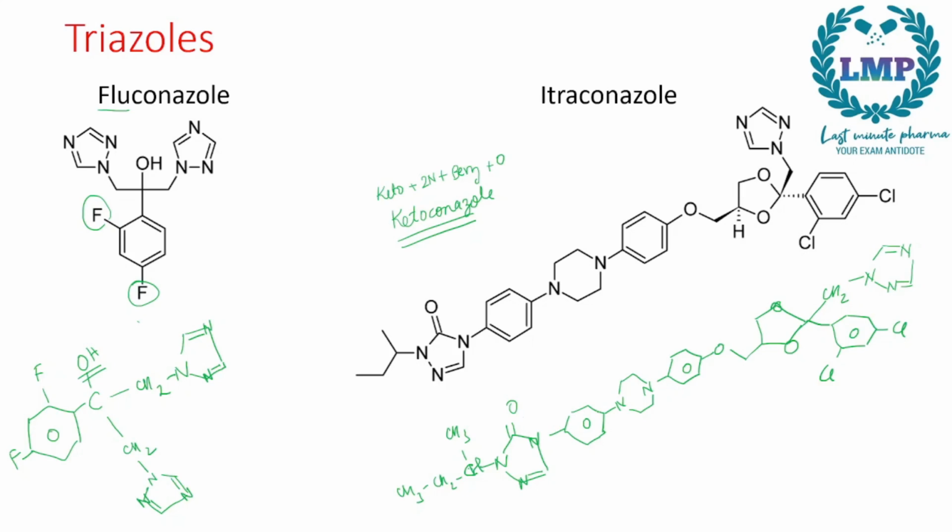Then we have a benzene, then a 6-membered ring with 2 nitrogens, another benzene ring, an oxygen, CH3, then a 5-membered ring with 2 oxygens. In the tip we have one leading to CH2, this is the triazole ring, and then one leading down towards this benzene having 2 chlorines.